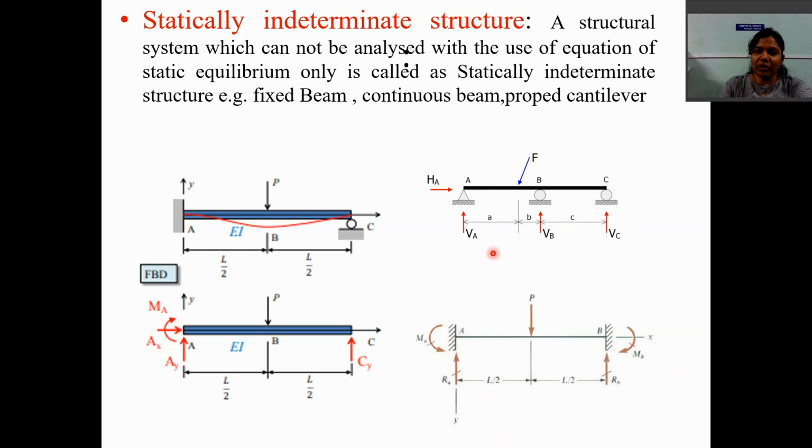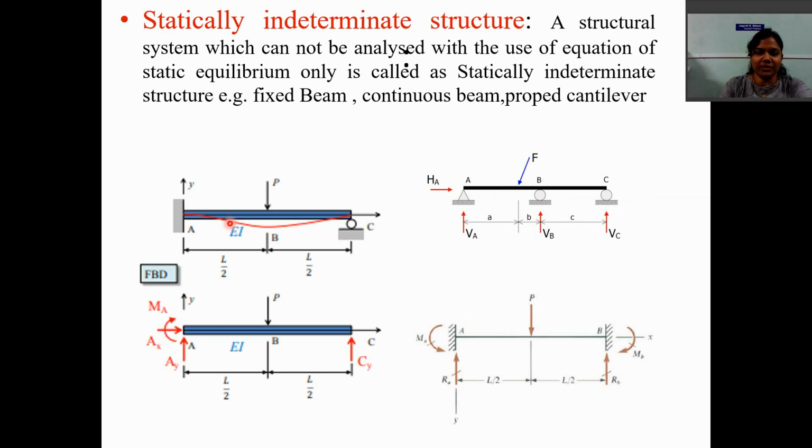Similarly, it is the same for a continuous beam also. The beam which continues over many supports is called a continuous beam. And if you find out the number of unknowns present in this beam, there are also 4. So 2 at this hinge support, 1 at this roller support B and 1 at roller support C. So the total number of unknowns in the case of a continuous beam is also 4, and that we cannot find out by using the conditions of equilibrium. So this beam also becomes a statically indeterminate beam.